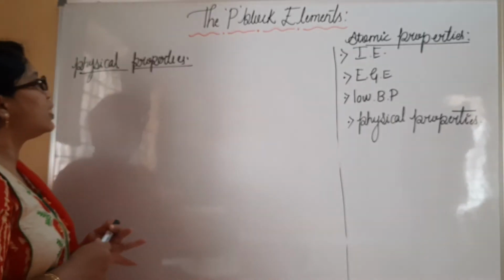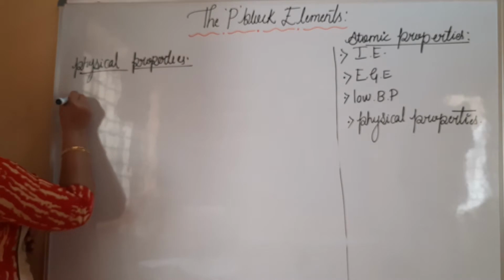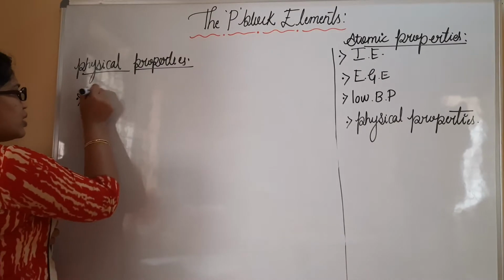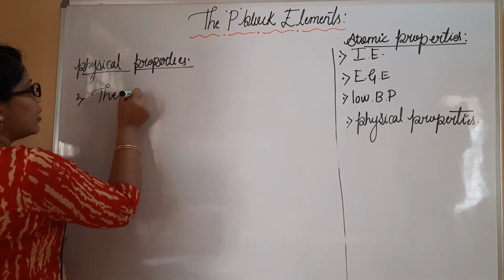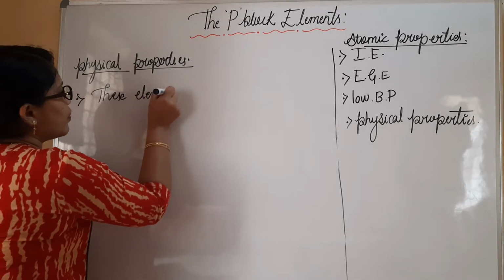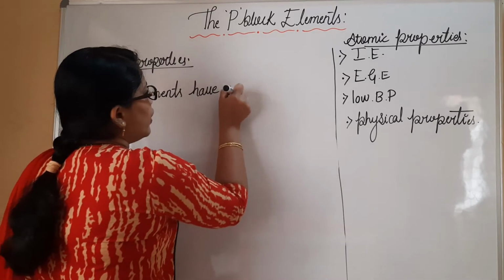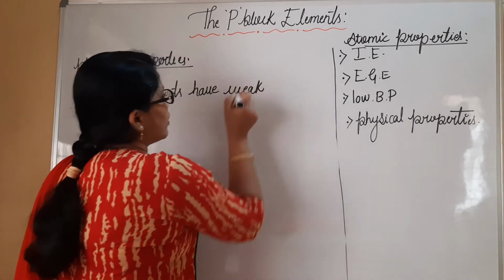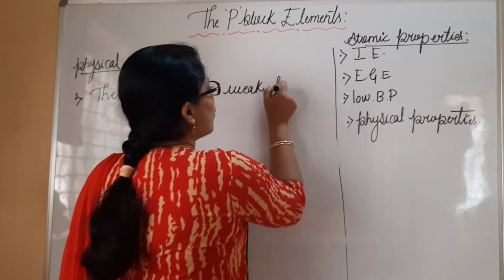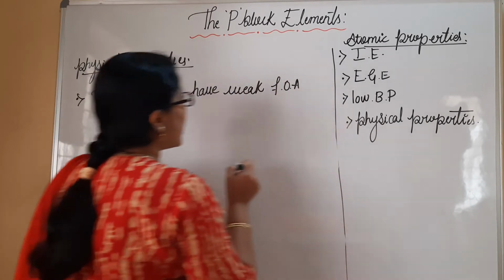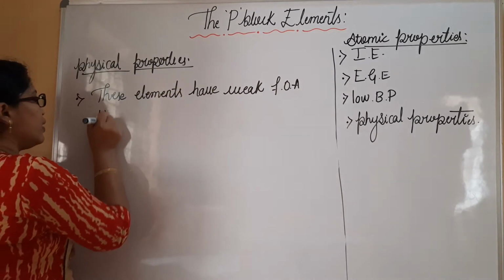So let me write the points here. The very first point I could write here is that these elements have weak force of attraction between the atoms.